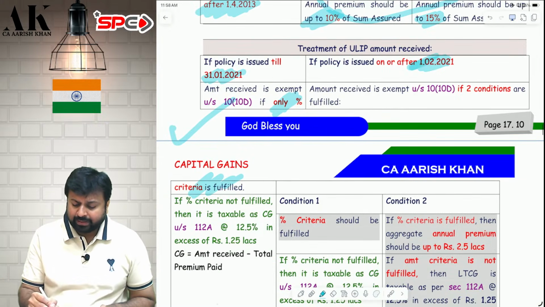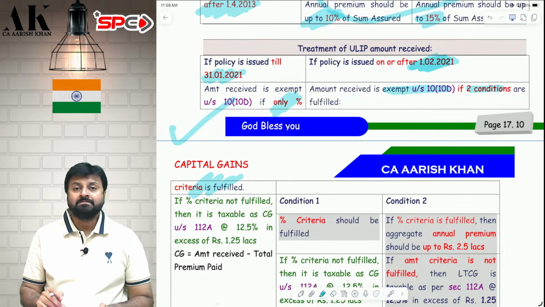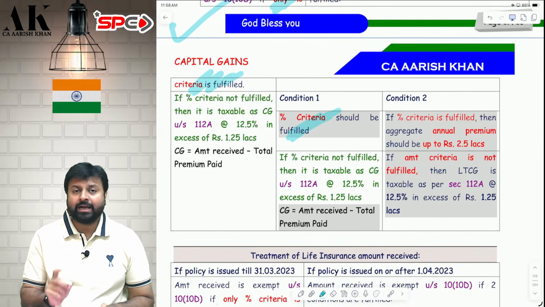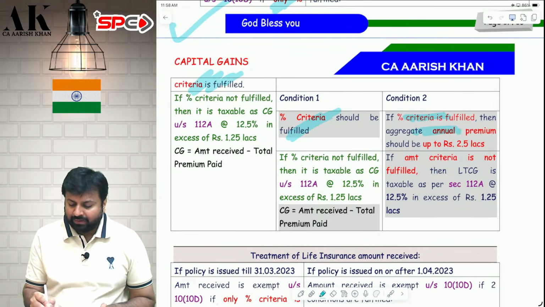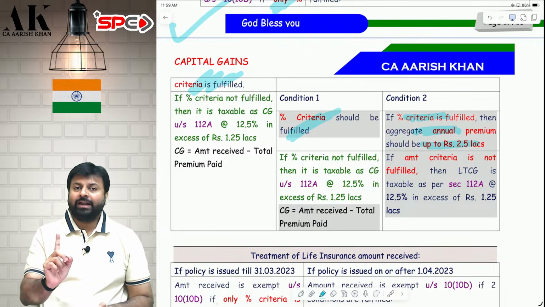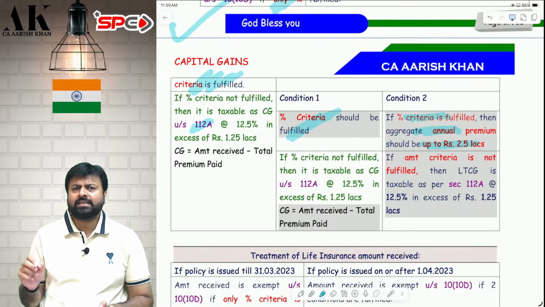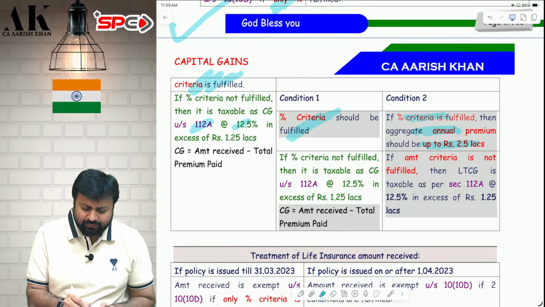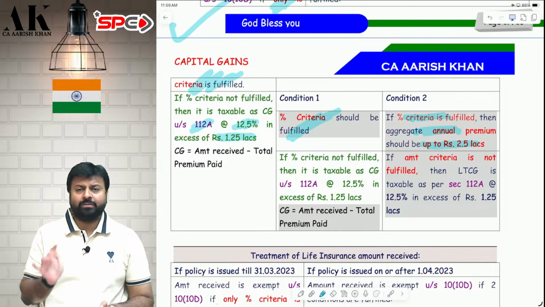But from 1st of February 2021, you have to fulfill two conditions if you want to make your ULIP exempt. First, the percentage criteria, and second, if the policy is issued on or after 1st February 2021, your aggregate annual premium of all the policies should be up to 2.5 lakhs. If you violate any of the conditions, then you will be liable for capital gains. How, sir? It will be taxed under 112A, in all the cases, at the rate of 12.5% in excess of 1.25 lakhs.